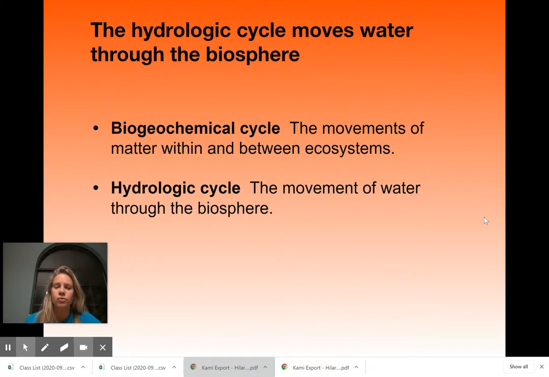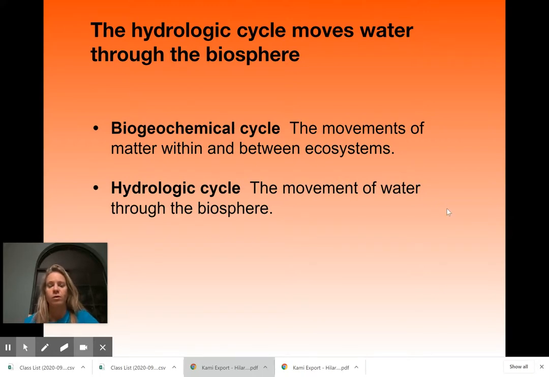And so just a few terms. When we talk about biogeochemical, we talked a little bit about that in class. Bio is life, geo refers to the ground, and chemical is just these different compounds moving through. So the sulfur, the phosphorus, the carbon, it's referring to that. So biogeochemical cycles include carbon dioxide, sulfur, nitrogen, and the water cycle. All of those cycles are part of that biogeochemical cycle. And then, of course, the hydrologic cycle, we talked about it, but that's movement of water.